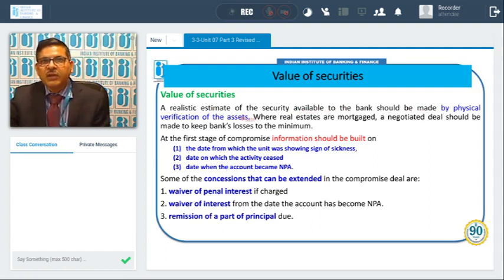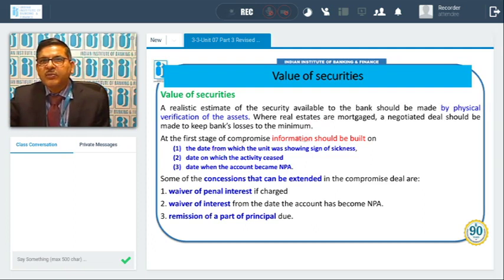So from which assets we are going to recover our dues, a realistic estimate of that has to be made. Where real estate is held as mortgage, a negotiated deal should be made to keep bank's losses to the minimum. Where we are having certain real estate as mortgage, we should try to see that whatever value is available to us, compromise should not go below that.